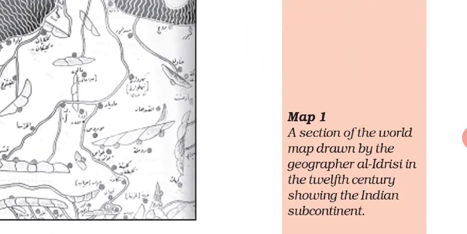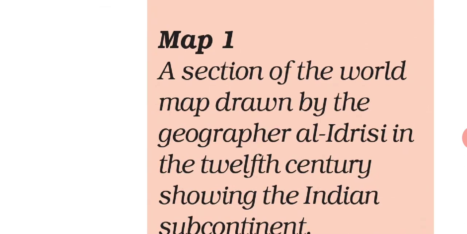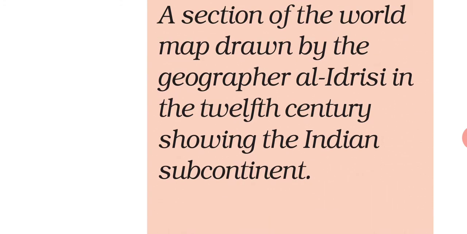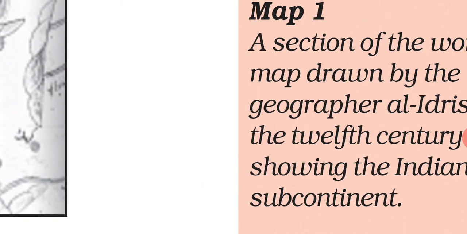Al-Idrisi, you can underline this name, the Arab cartographer or geographer Al-Idrisi, in the 12th century, showing the Indian subcontinent.